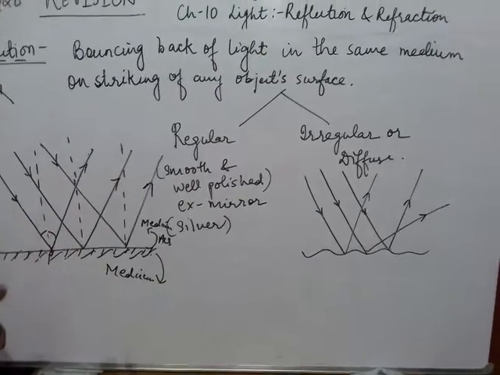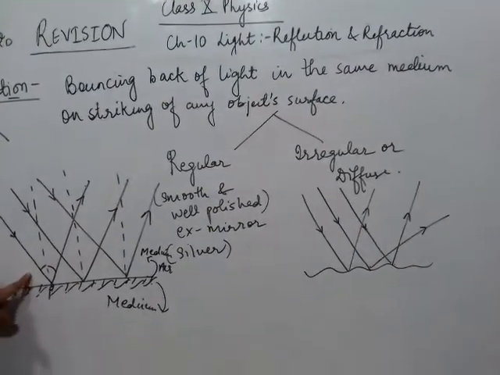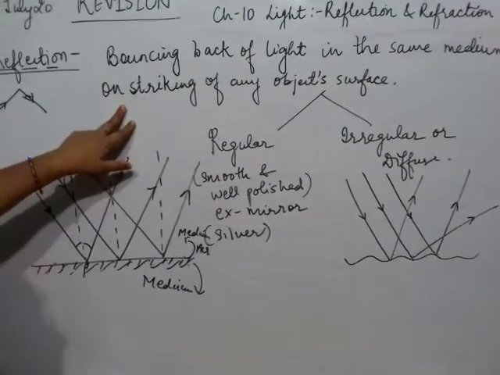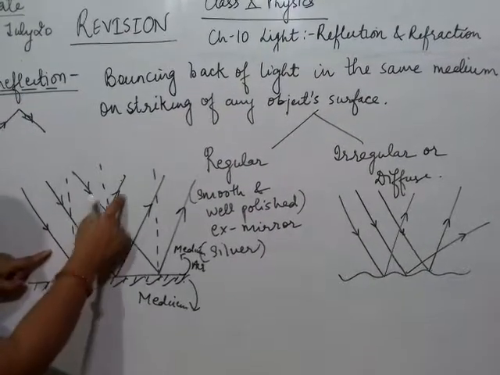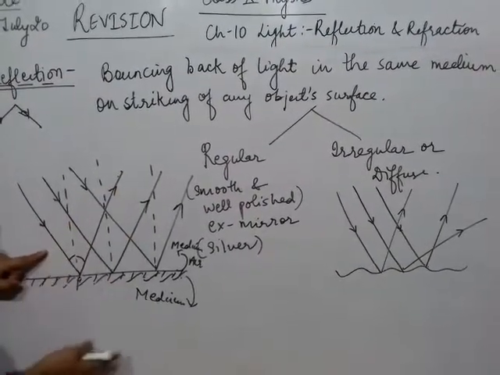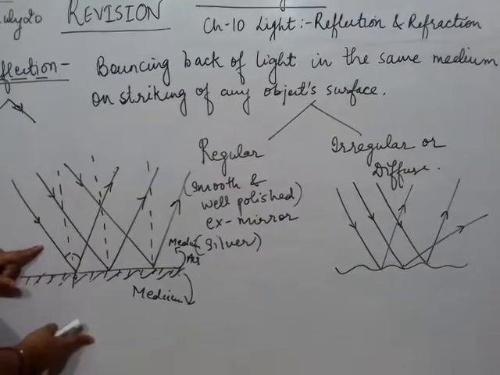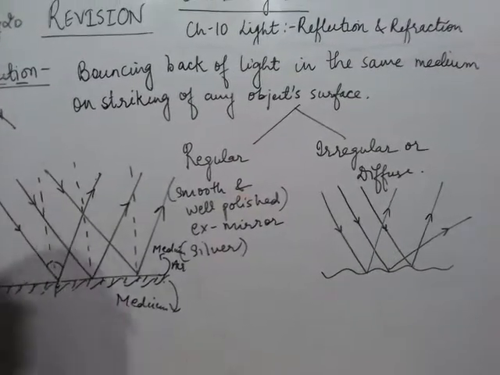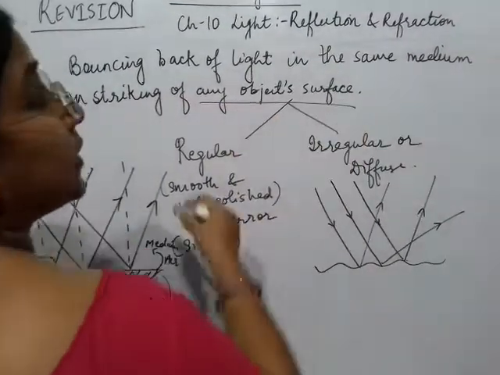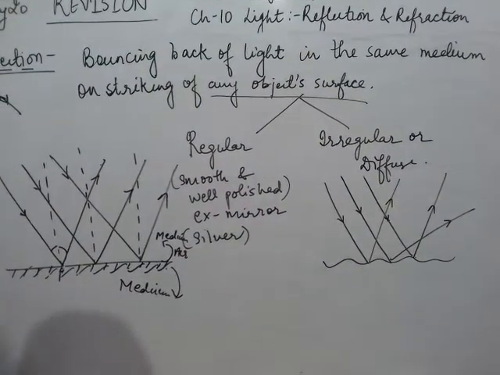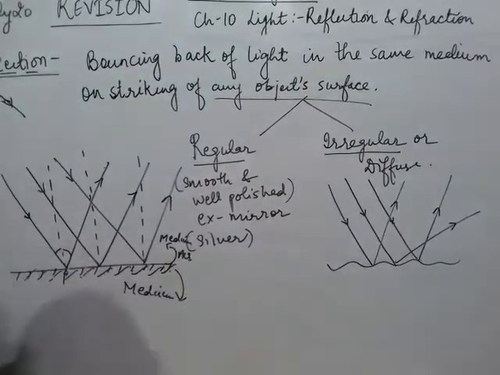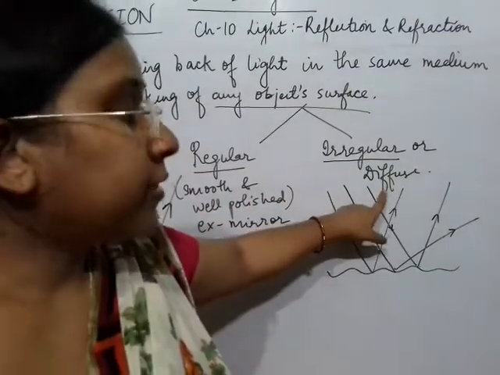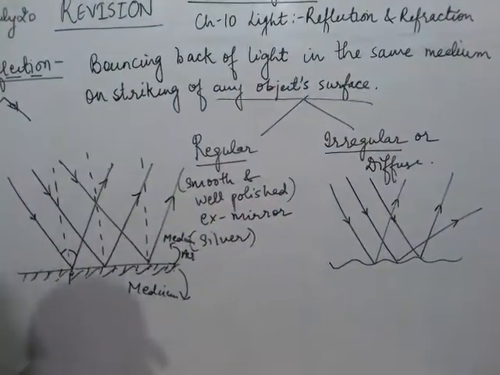Now I will tell you what is normal, what is incident light and what is reflected light. But before that we should understand what reflection is. This ray of light is being reflected in the same medium. It has not crossed the boundary of the object. Now, on the basis of the type of object surface, this reflection can be of two types: regular reflection and irregular reflection. Irregular reflection is also called diffused reflection.